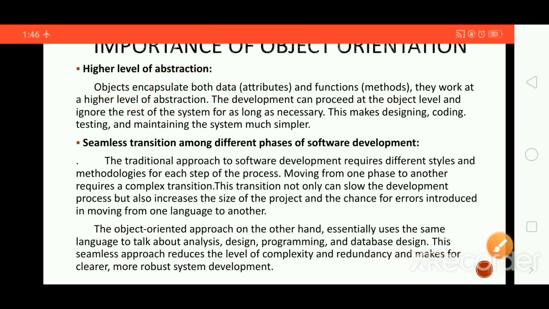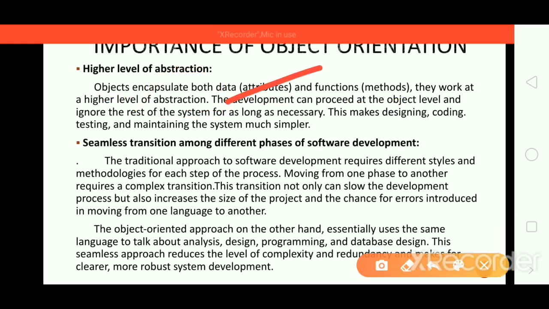That is what development can proceed at the object level and ignore the rest of the system for as long as necessary. Unnecessary parts of the objects are ignored. Only the necessary parts are taken into account.